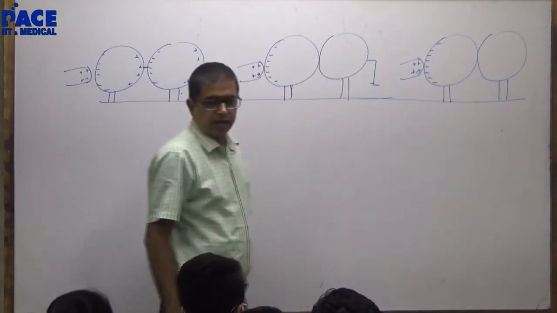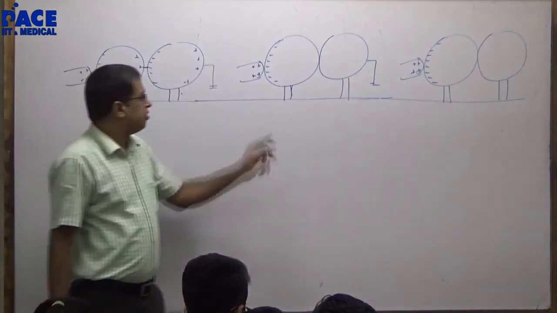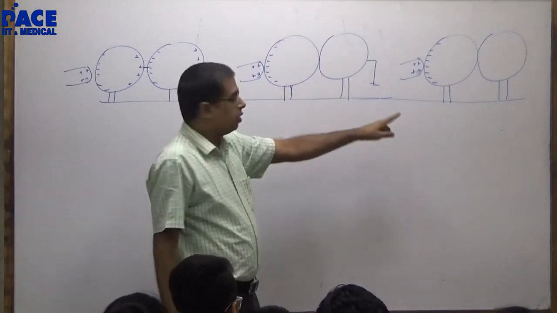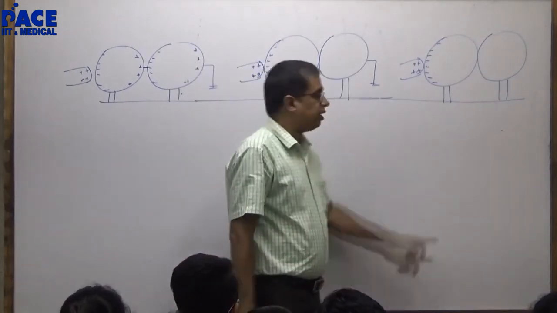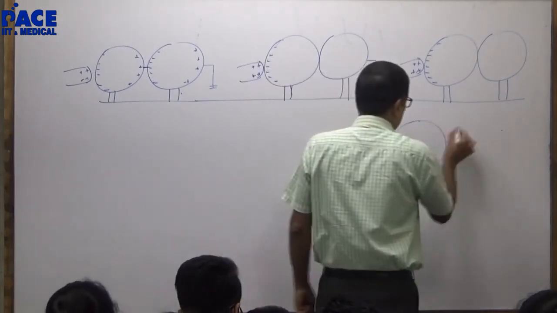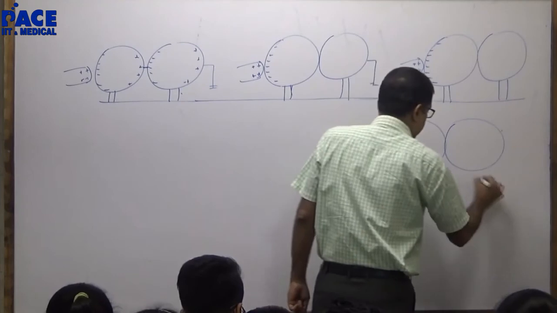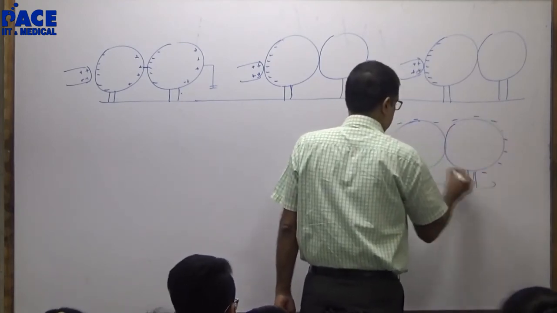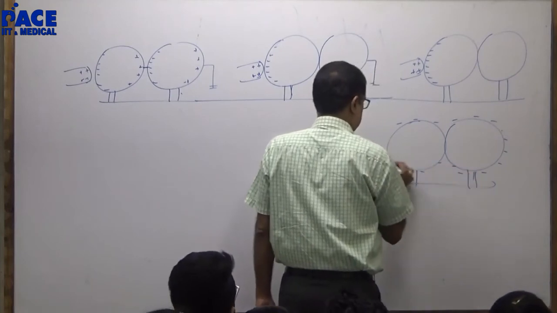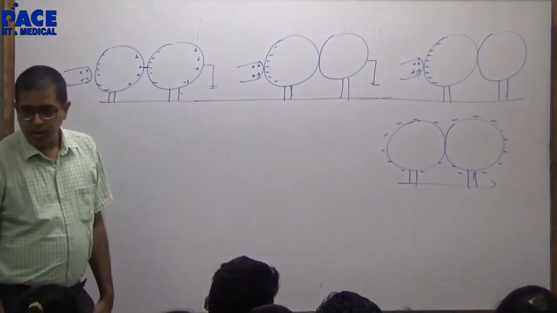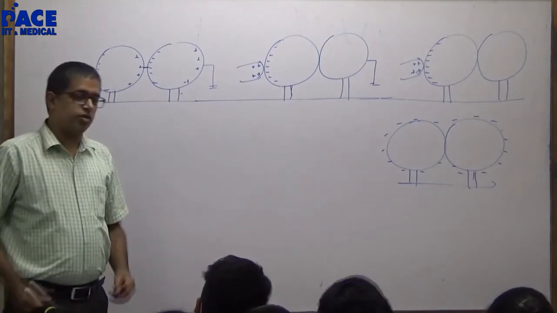Keep both in contact. Because if I remove the glass rod first, even this negative charge will go into the ground. Now remove the ground connection. Now remove this particular glass rod. Both of them will acquire equal negative charges. Then separate them. Both will have equal negative charges distributed.